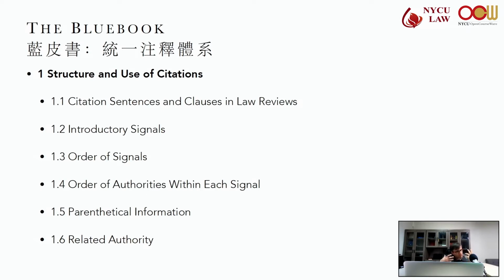Our citations have this number attached to them. It's called the footnote call number. Sometimes I just call it the footnote number. It appears at the end of a sentence where there's an assertion or an authority contradicts the assertion.